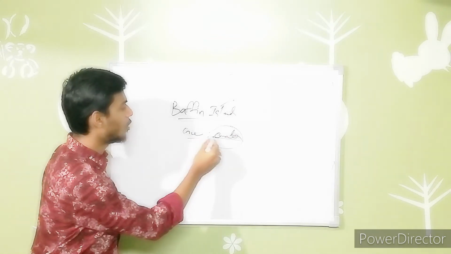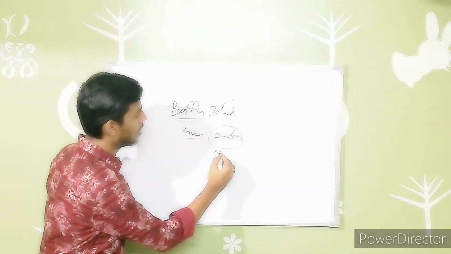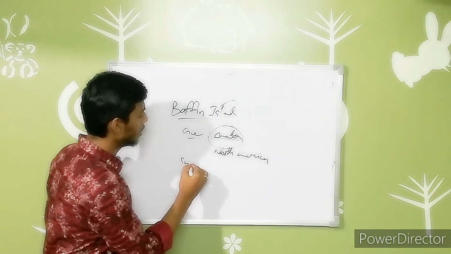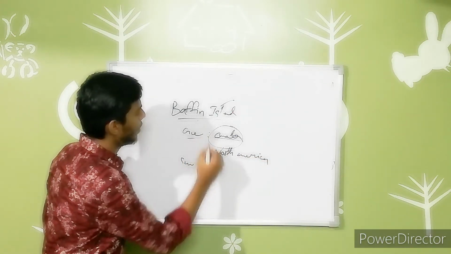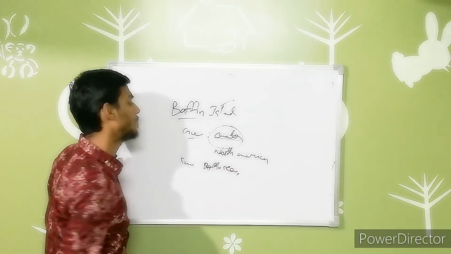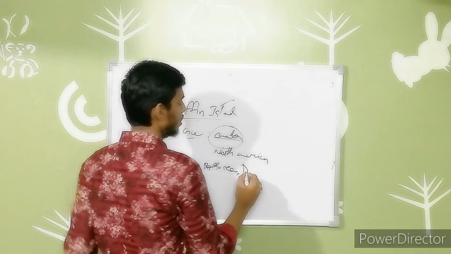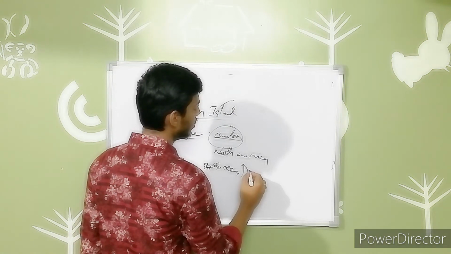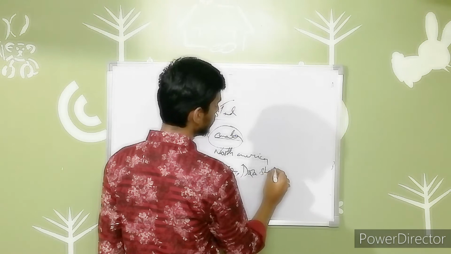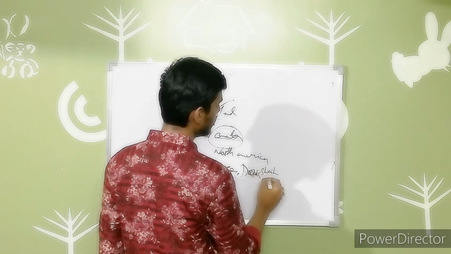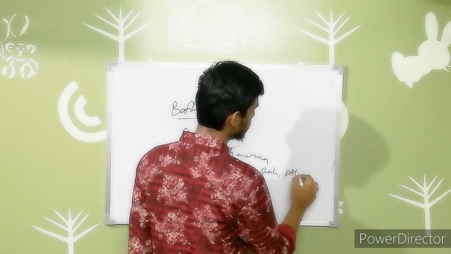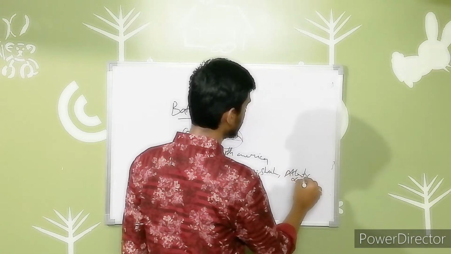Next, it has a governing country, Canada, and its location is in North America, and it has surrounding seas: the Baffin Sea, Davis Strait, sorry, not Bukka, Davis Strait, and the Atlantic Ocean. These are the surrounding seas.